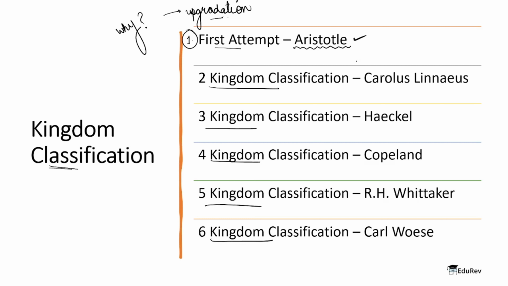Now the first that we are going to look at is the 2 kingdom classification by Carolus Linnaeus. After that, we got the 3 kingdom by Haeckel, the 4 kingdom classification by Copeland, the 5 kingdom classification by R.H. Whittaker, the 6 kingdom classification by Carl Woese. And this is all nothing but just better understanding of classification with every step.